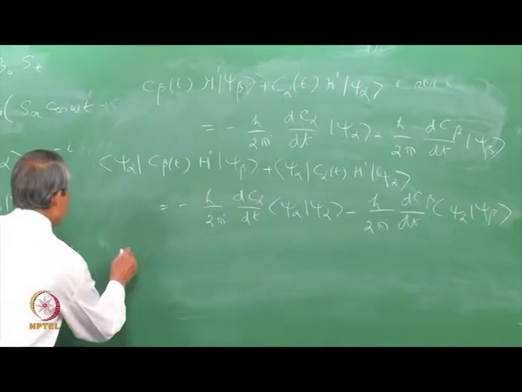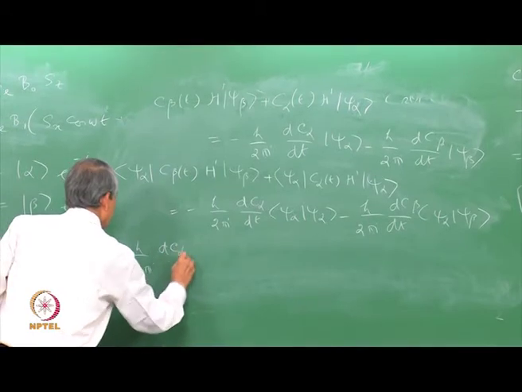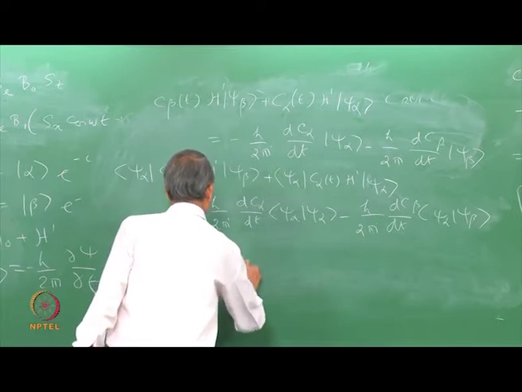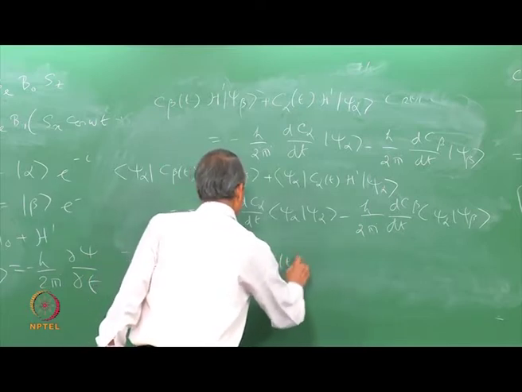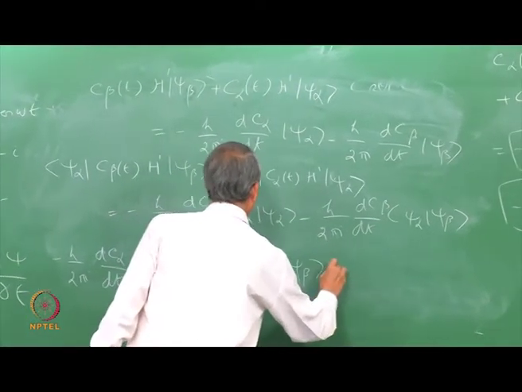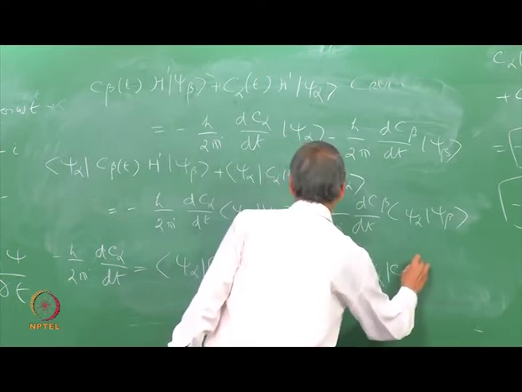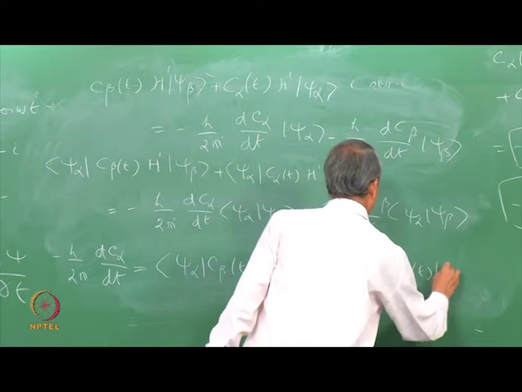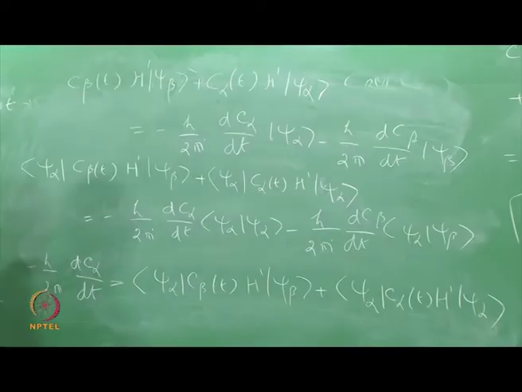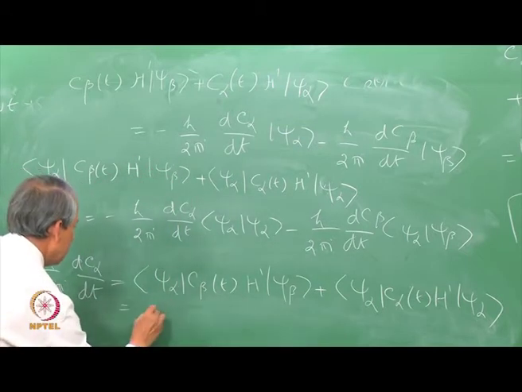So, what I get is minus h by 2 pi i this one, which can be taken out of the integral.